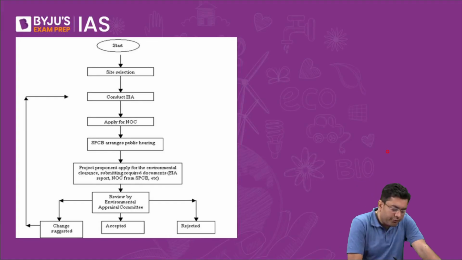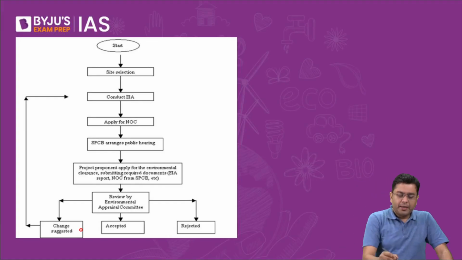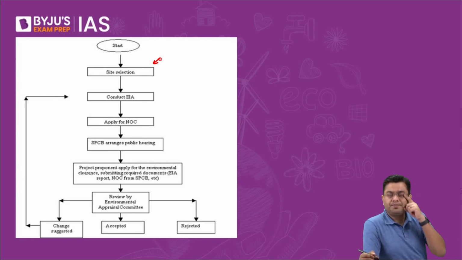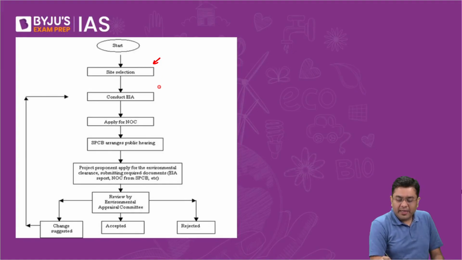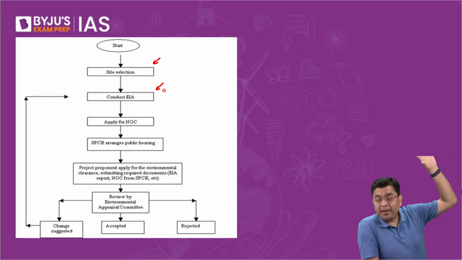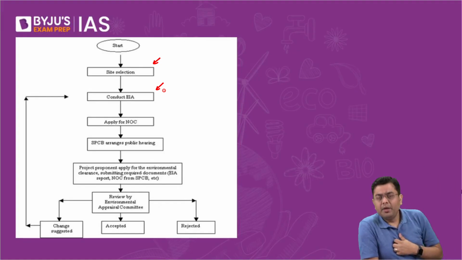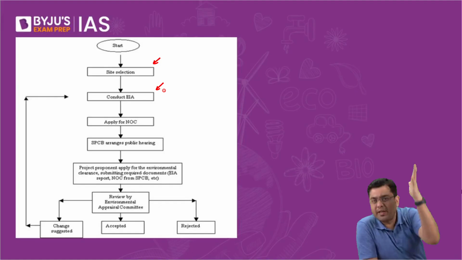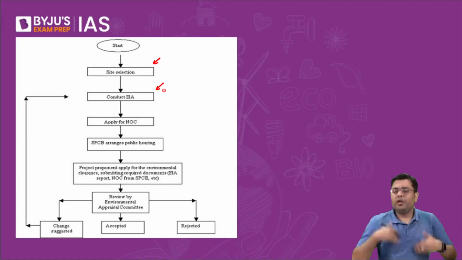So the process of it, if you draw the flow chart: first of all, let's suppose I have selected a site where I have to construct something. Now, first of all, carry out the EIA, the environmental impact assessment. Earlier, let's suppose I am IOCL, Indian Oil, and I have to build a refinery. Earlier, the ministry would appoint another agency, they would carry out the assessment, and according to the assessment, the rest of the processes would take place.